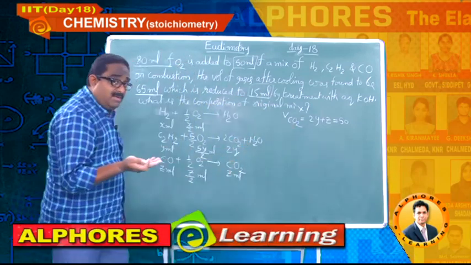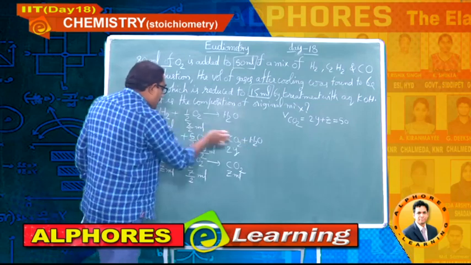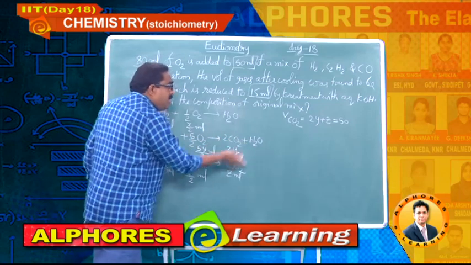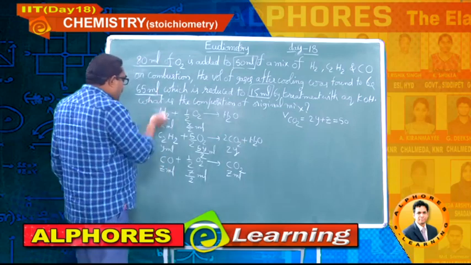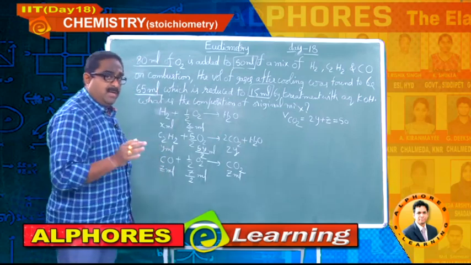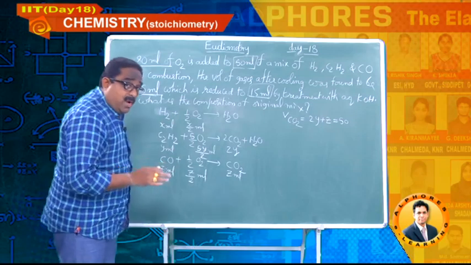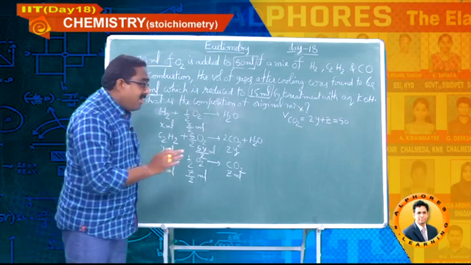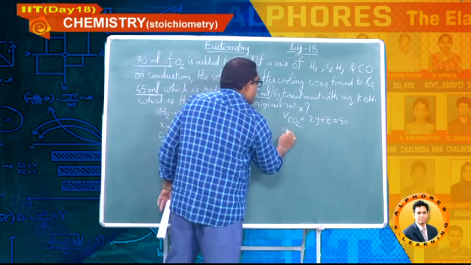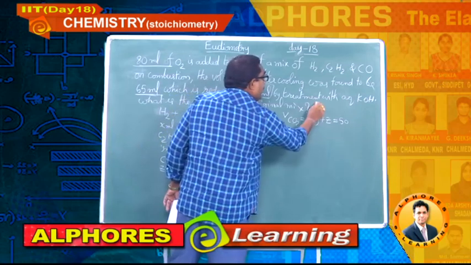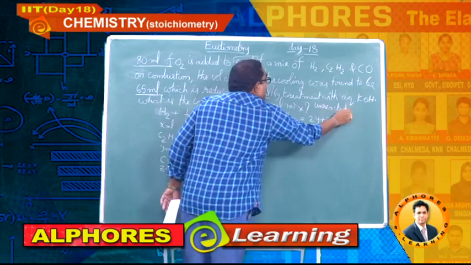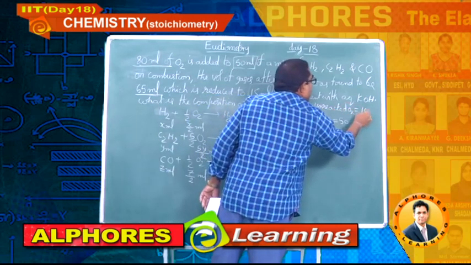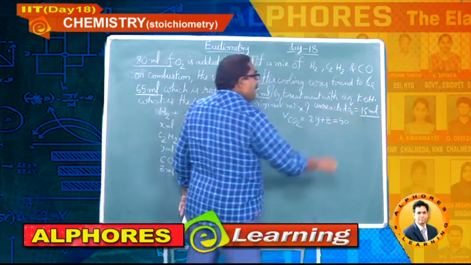From where it is coming? H2O is liquid. Only CO2 is involved in the reaction. This volume we got as 50 ml. So that is nothing but because all these are undergoing combustion. Combustion means complete combustion. So it is nothing but unreacted oxygen. I am writing here. Unreacted oxygen is equal to 15 ml.